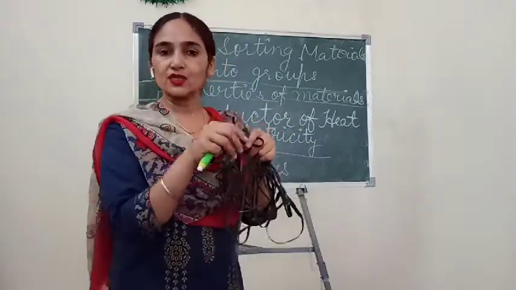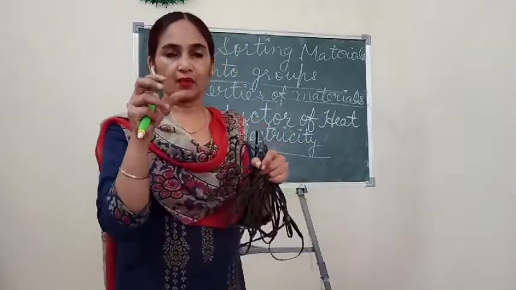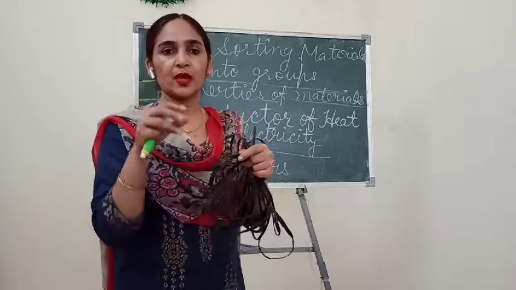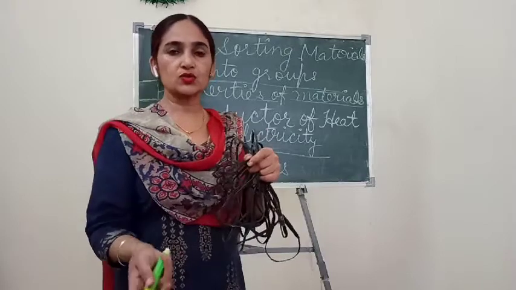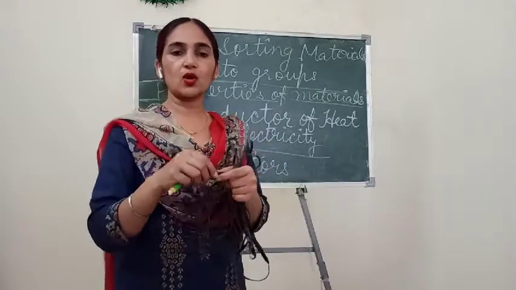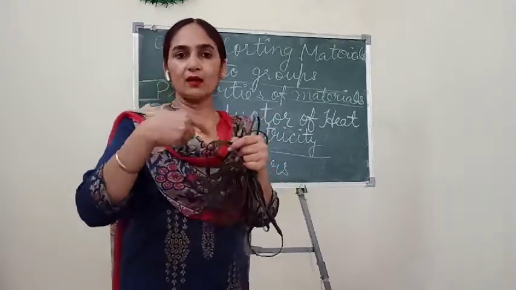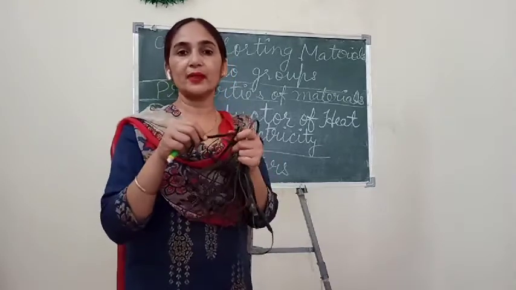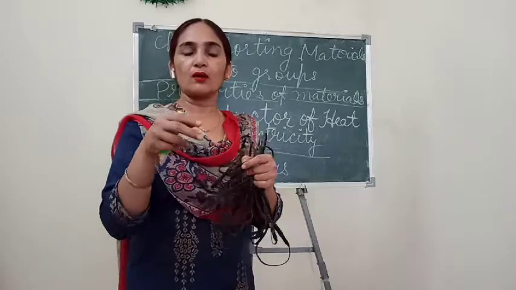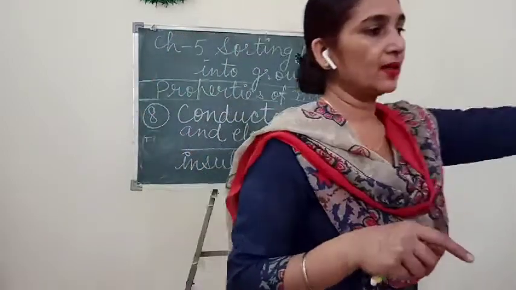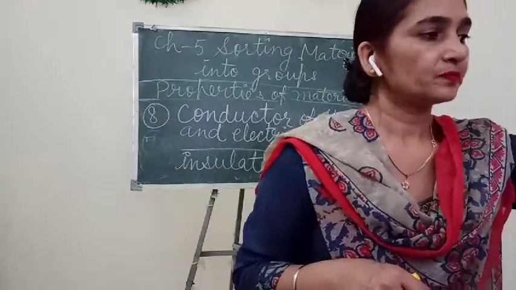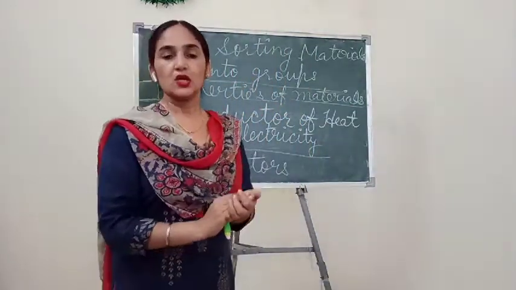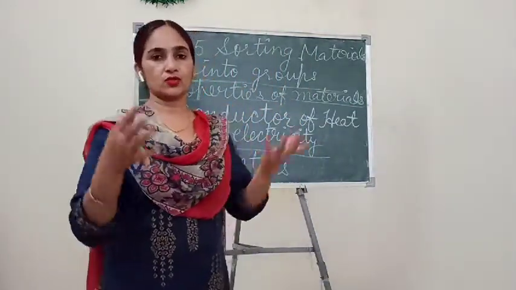But if we touch any electric wire through which electric current is passing, we can get an electric shock. So to prevent the electric shock, they use insulated material. Insulated means plastic or rubber material they use to cover the metallic wire so that we may not get a shock.